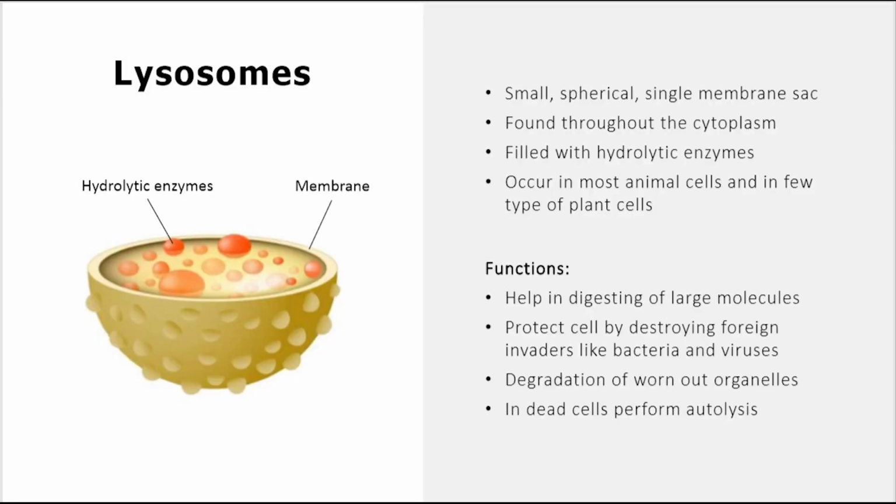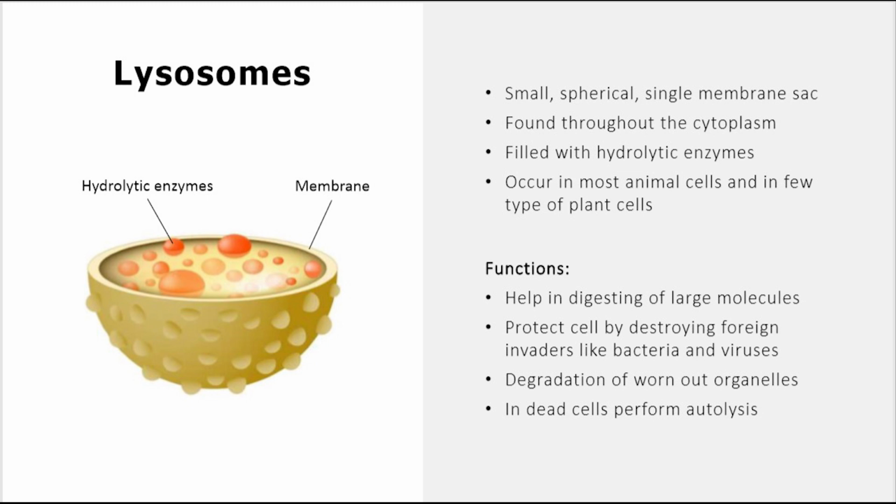Lysosomes are small spherical single membrane sacs. They are found throughout the cytoplasm. They are filled with hydrolytic enzymes, occurring in most animal cells and in few types of plant cells. The functions of lysosomes are: they help in digesting large molecules. They protect the cell by destroying foreign invaders like bacteria and viruses by bursting themselves. That is why they are known as suicidal bags. The degradation of worn out organelles can also be done with the help of lysosomes. They perform autolysis in dead cells.